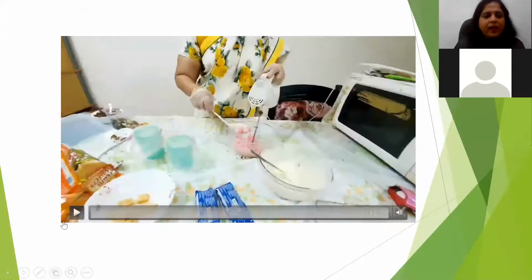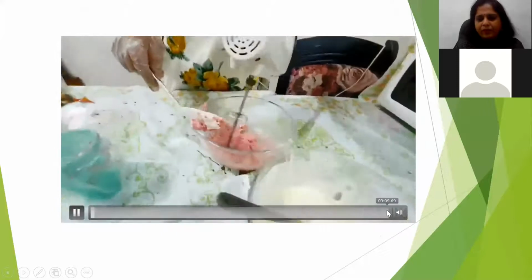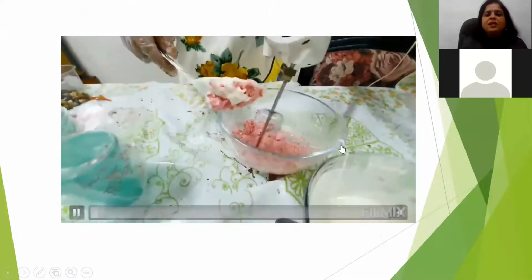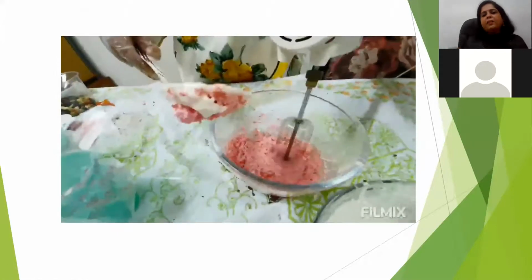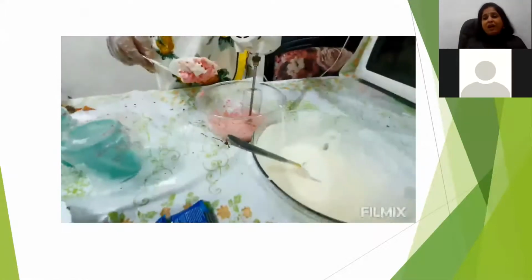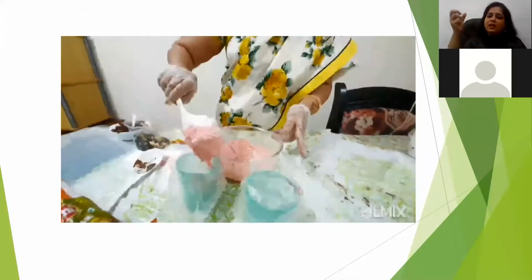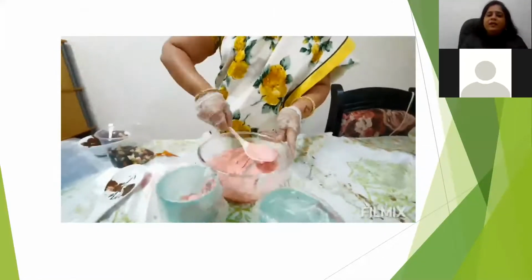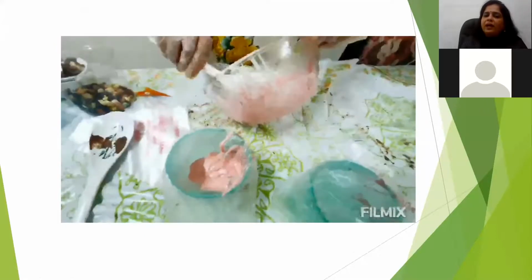This is strawberry and white marble, a short video you can see. This is strawberry. If it is not melting properly, if you see, my strawberry was very hard, so I did the smoothening using the beater. So this is strawberry and milk.